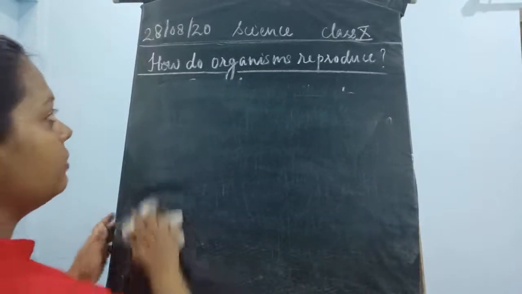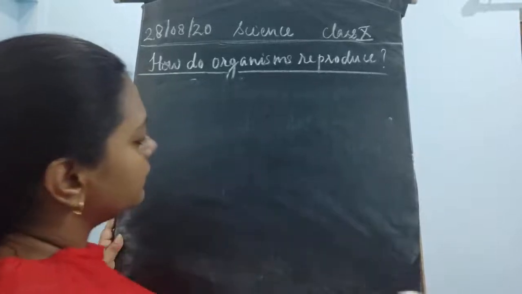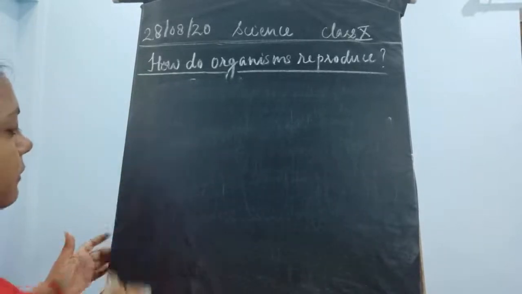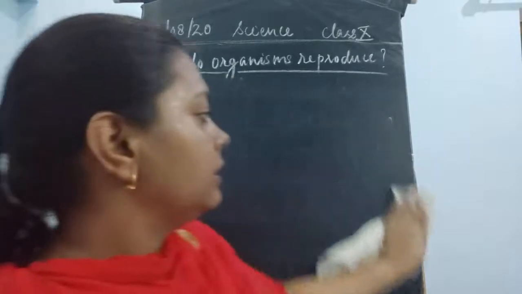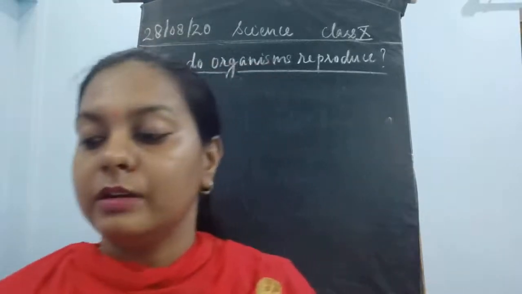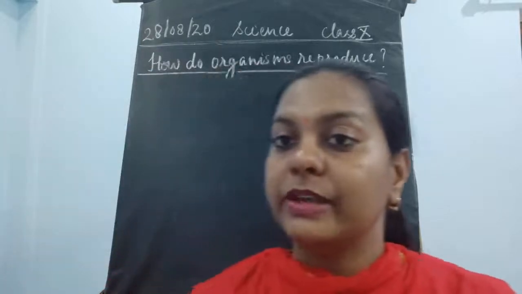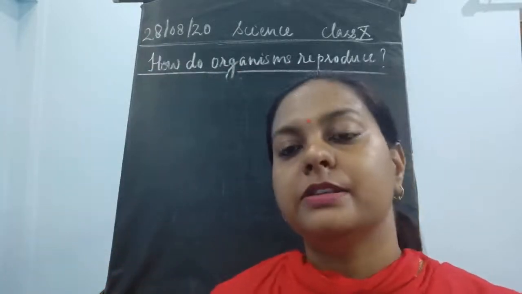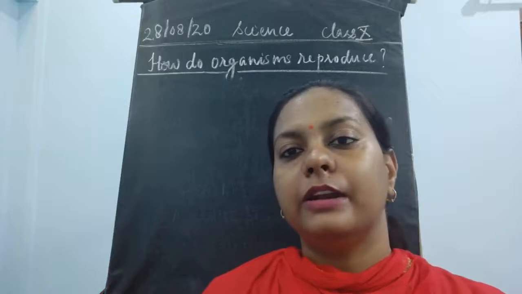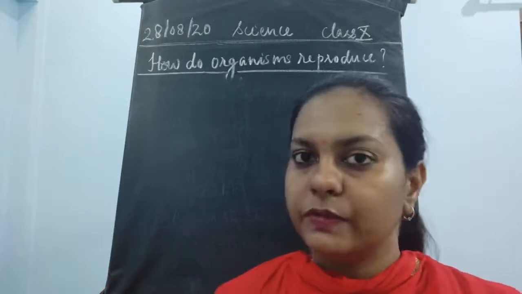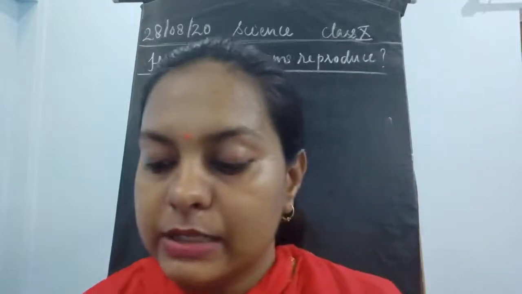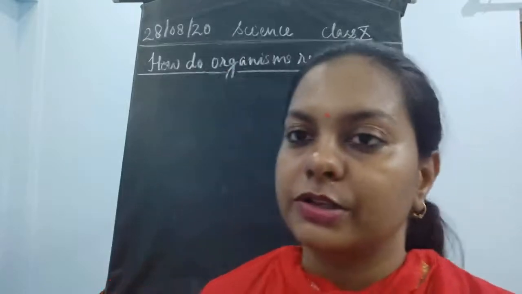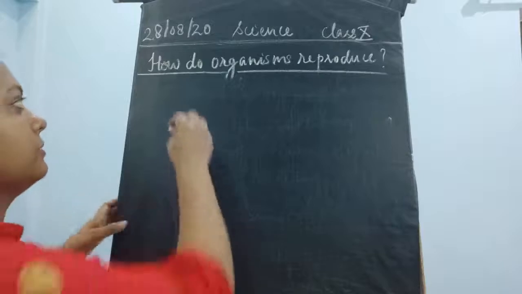Okay, so we saw multiple fission and binary fission. We have also seen the structures: binary fission, multiple fission. Similarly, budding could be single budding and it could be multiple budding. So we have seen these two types of asexual mode of reproduction, children. Now I'll discuss the next mode of reproduction, that is spore formation.